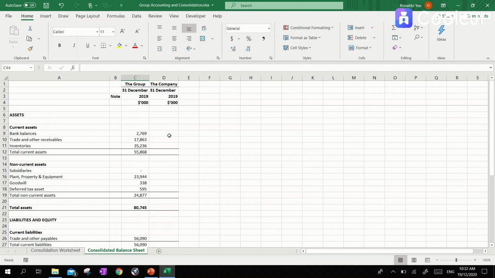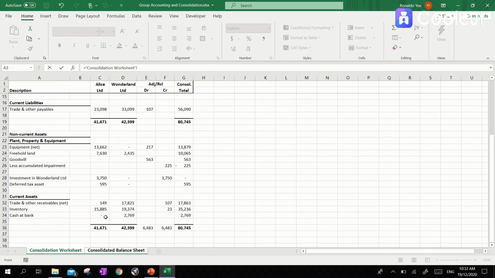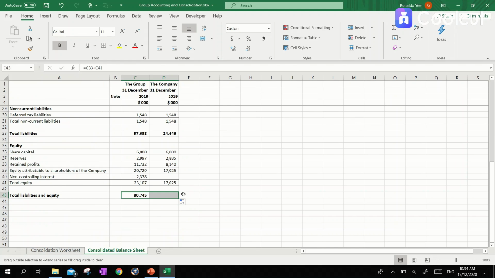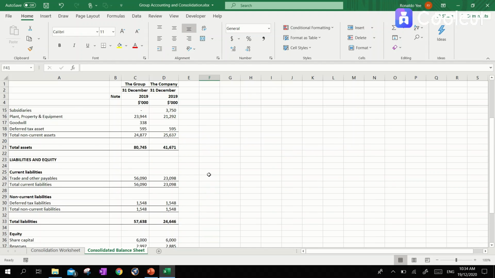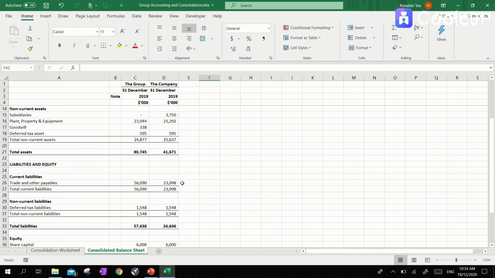Now let's quickly run through the one on the company. So we will just use Alice Limited's figure for this. It should be pretty straightforward. So we will achieve a figure of 41,671, which is the same as the total asset.